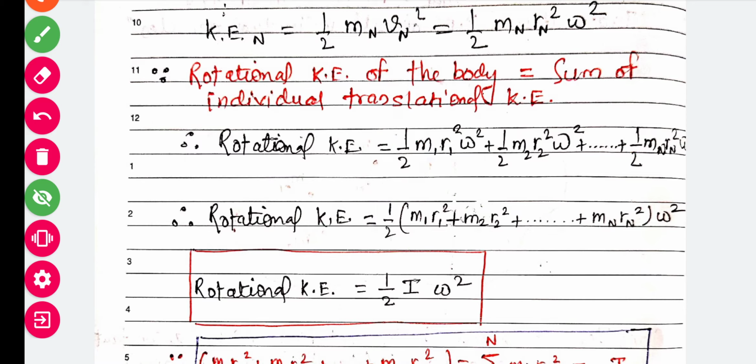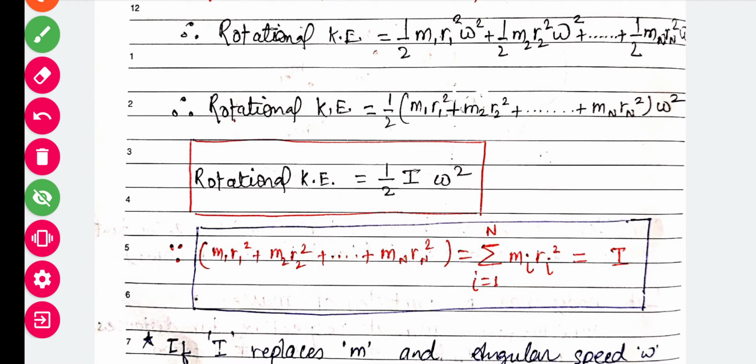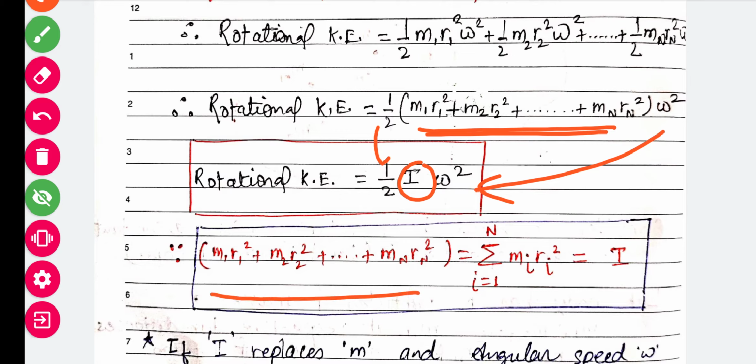So what is remaining inside? It is m1 r1 square plus m2 r2 square plus mn rn square, up to the nth particle. So we are left with half omega square times this whole summation. The value of this whole summation is nothing but I, which is called the moment of inertia. It is the summation of m1 r1 square plus m2 r2 square plus mn rn square.